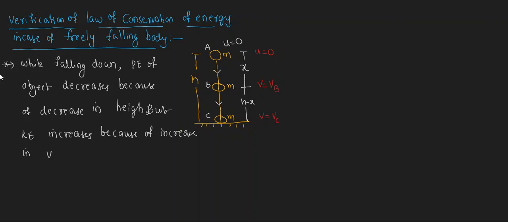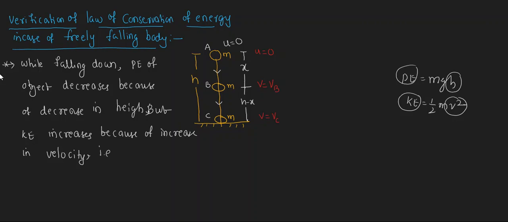Now you see here, potential energy is decreasing because of decrease in height. You know, potential energy formula is mgh, and the kinetic energy formula is half mv square, right? While falling down, the height of the object is decreasing, that's why potential energy decreases. But velocity is increasing, that's why kinetic energy is increasing. That means potential energy converts into kinetic energy. The total mechanical energy of the object remains constant. That we have to prove.